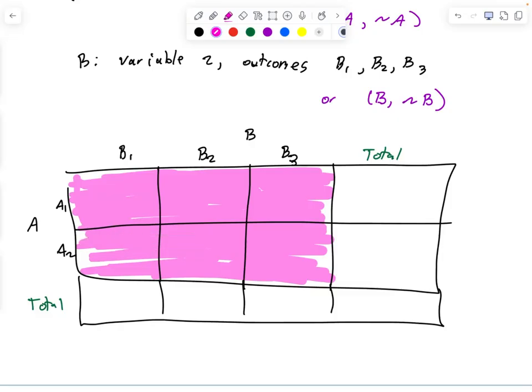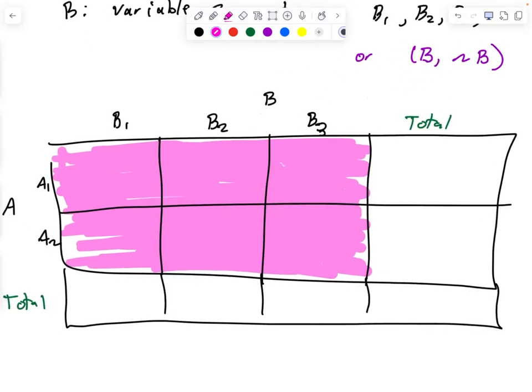So, for example, this box right here represents A1 and B1. So A1 and B1 are true. This is like when in the do now I asked you, what is the probability that the student rides a bike and rides a skateboard? This would be A1 and B2. This is A1 and B3. Now, what do you notice is similar? What's the commonality between each of these boxes so far?